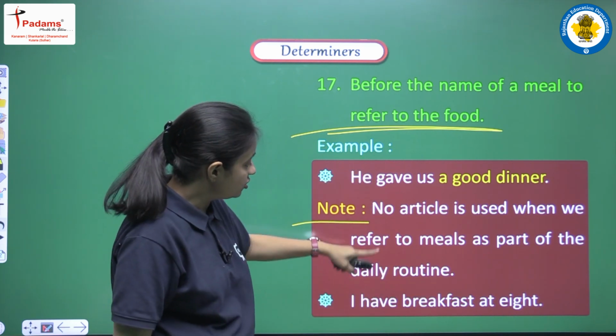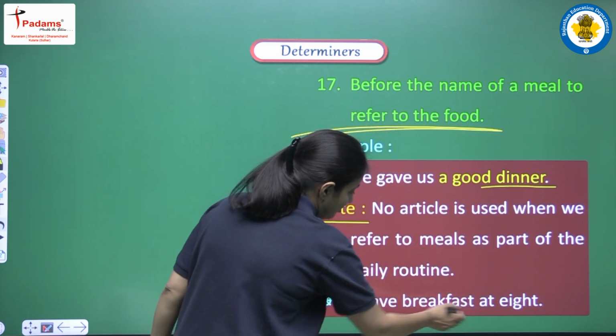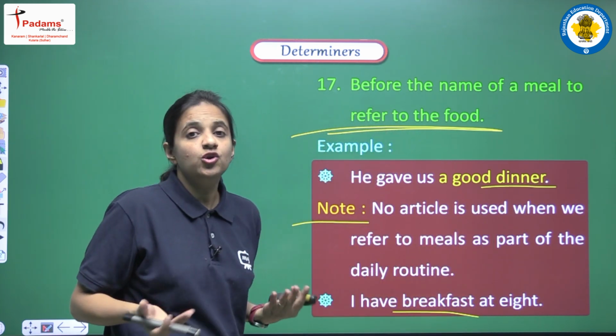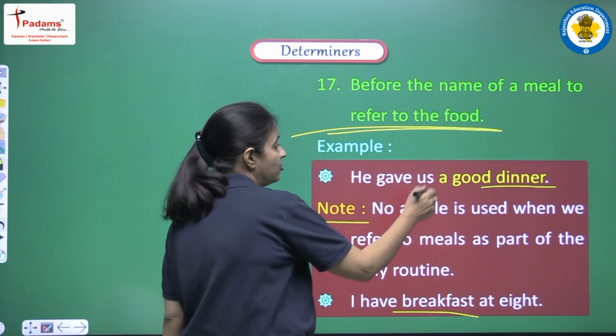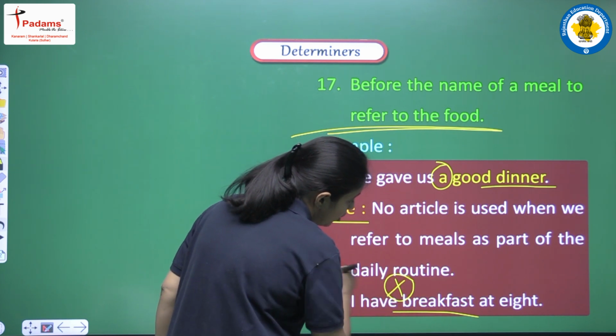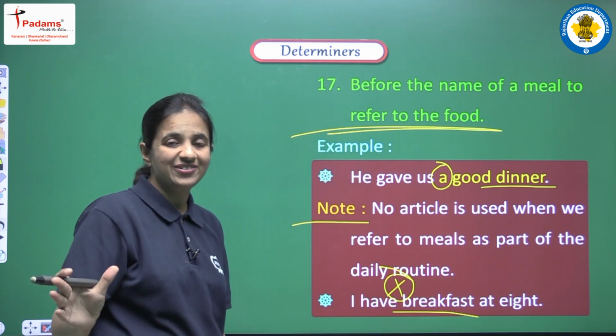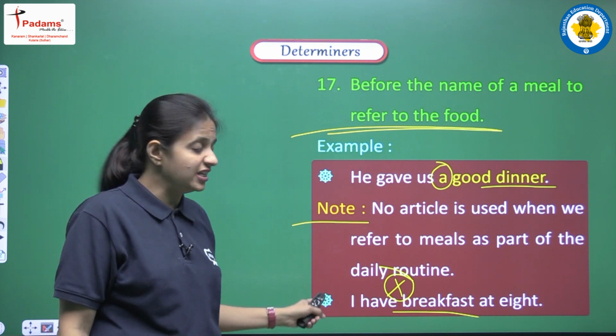So observe these two sentences very carefully. Here we are having dinner, here we are having breakfast. Both are the meal, both are the food of our daily routine, but here we are having an article, but here before breakfast we are having no article. Why? What is the difference? This is the most important thing to understand, the difference between these two sentences.